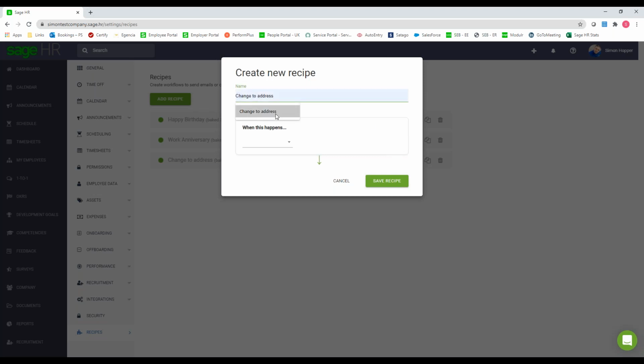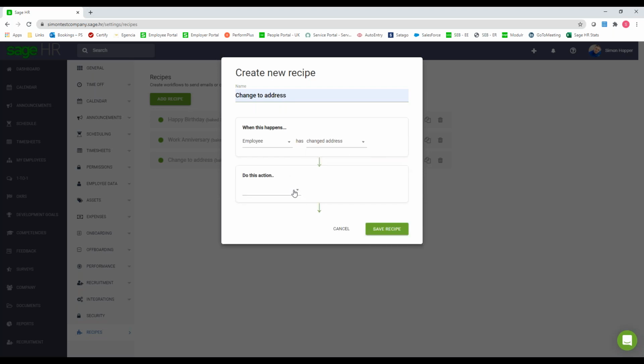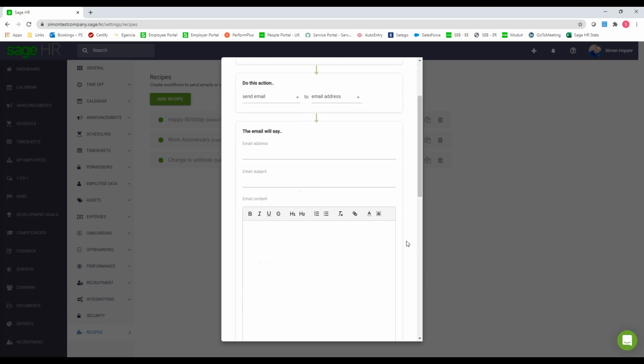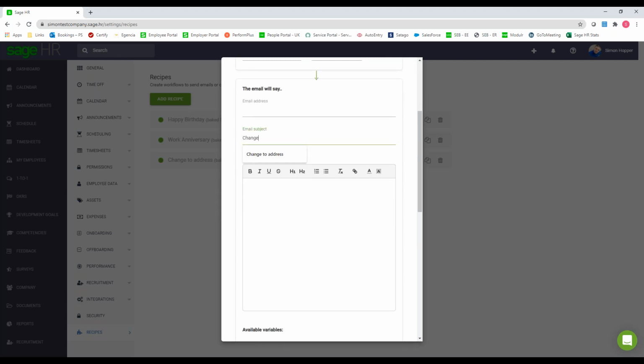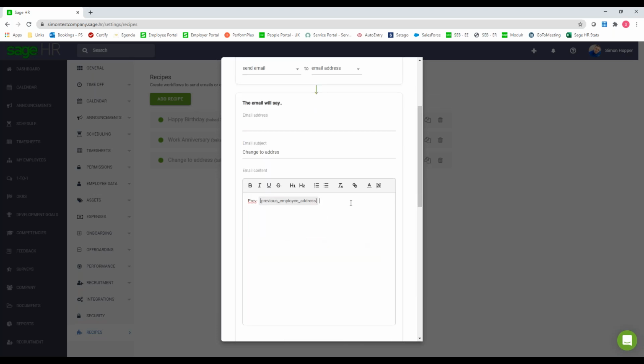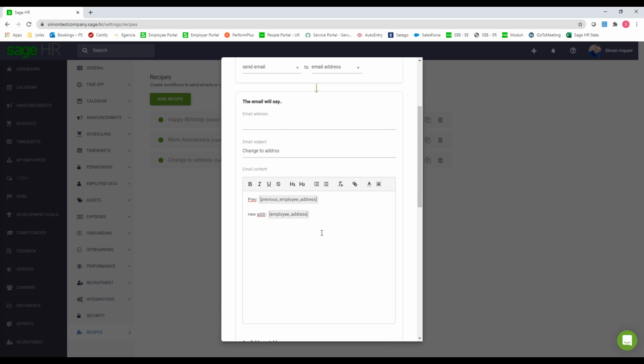So what we're going to do, we're going to create a new recipe, change to address. So when does this happen? When the employee has changed their address, then send an email to whoever it may be, maybe a manager, an admin, or a specific email address. So you can put the subject in, whatever it may be, change to address, and you've got your email content. So we could say previous address, and we could choose the variable for previous employee address, and then we can say new address, and again, we could put the variable for the employee address.